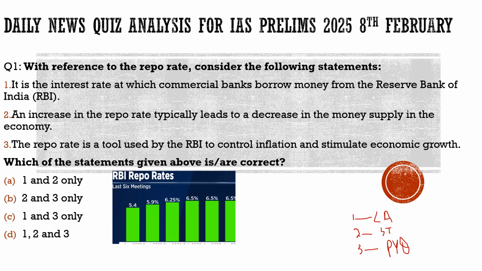We will try to understand the vocabulary the UPSC uses for framing your papers, and the different trends the UPSC follows. At the same time, we will try to understand how we can solve questions if we don't have the proper knowledge, what the different techniques and elimination methods are, and how we can implement this knowledge in the upcoming exam. So this is in a nutshell what we are going to do in this video.